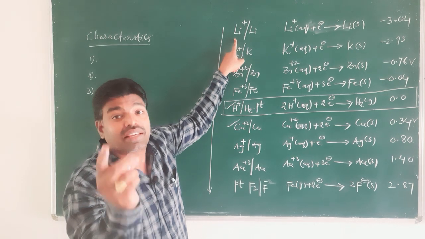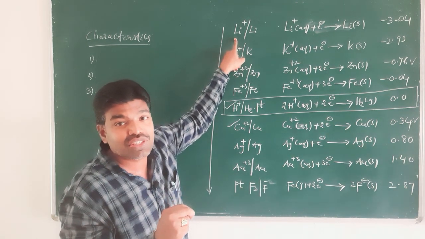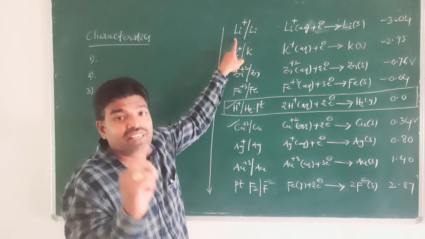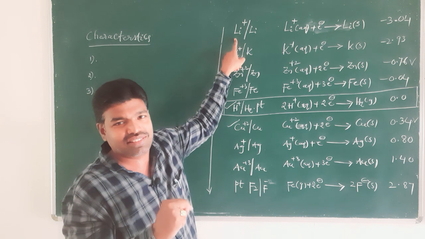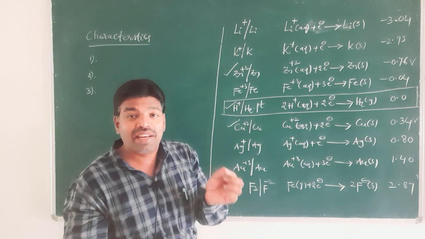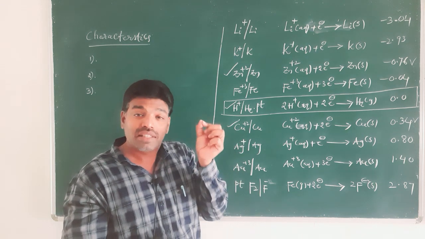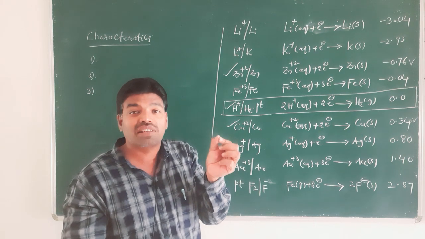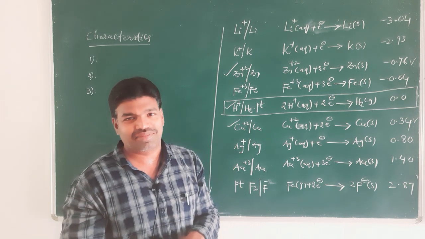That tendency is a type of activity, and those metals are called active metals. What is meant by active metals? The metals which lose electrons readily are called active metals.